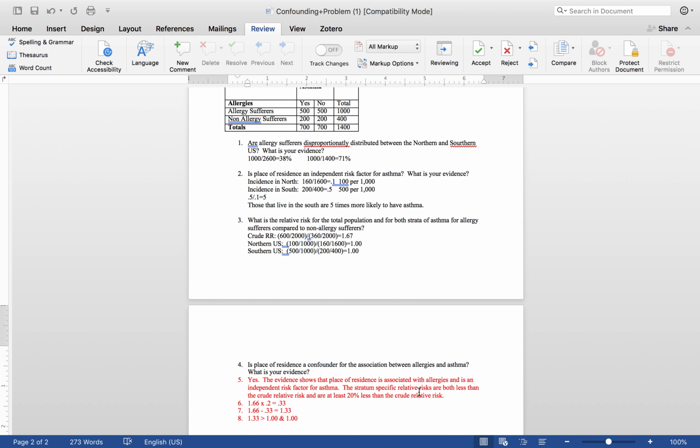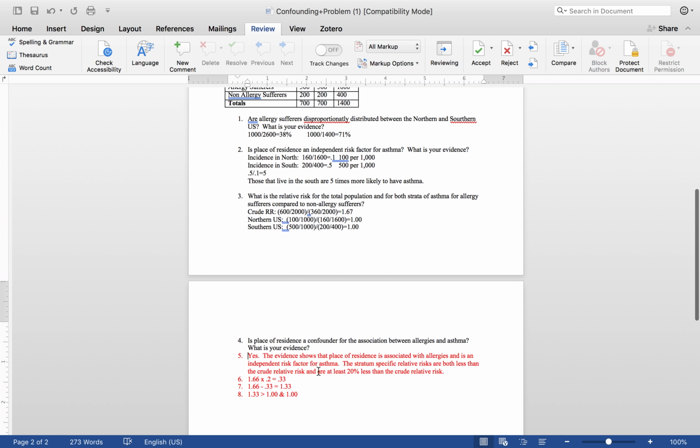And so to get that, we would calculate 20% of our crude relative risk, which is what this is right here at number 6. We get this 0.33. If we subtract that off, then we get 1.33. So after taking 20% off of our crude relative risk, we see that we're still greater than our stratum-specific rate. So we would determine that the crude relative risk is 20% different than our stratum-specific rates.